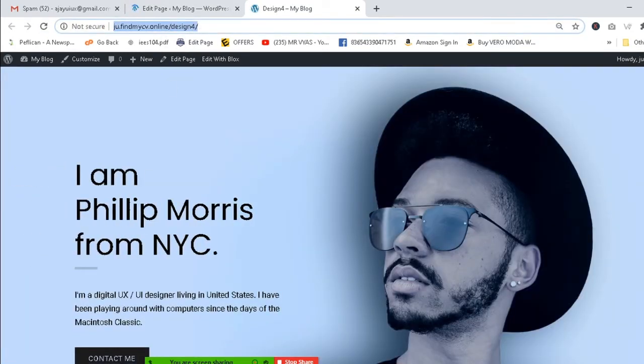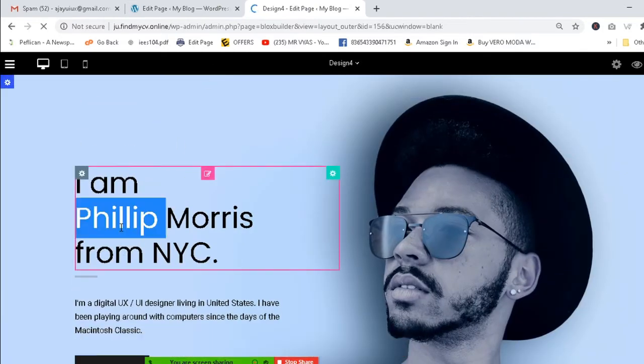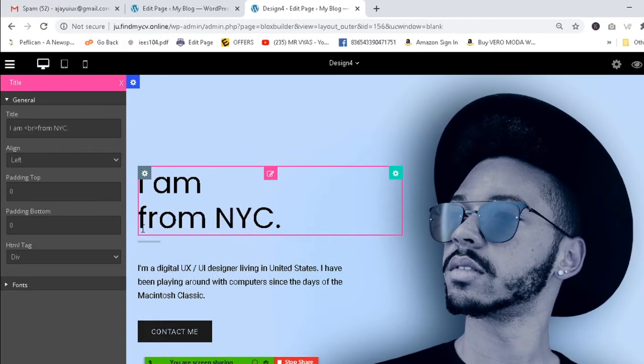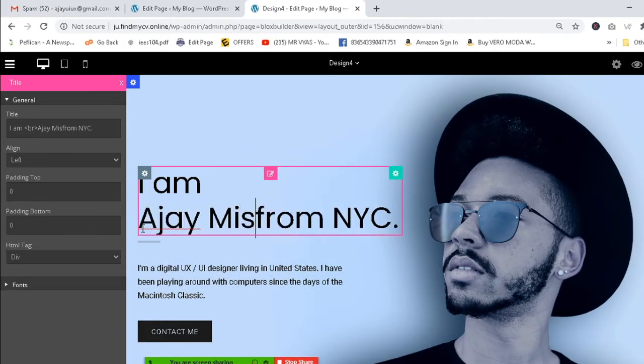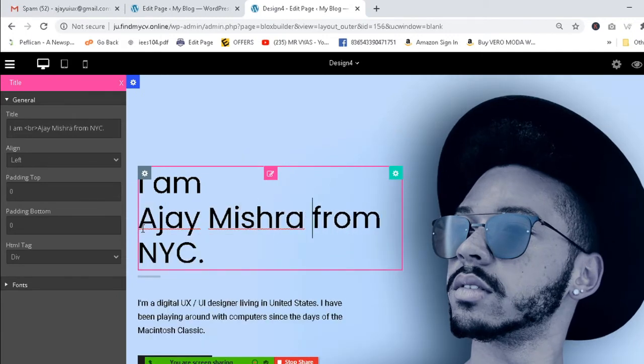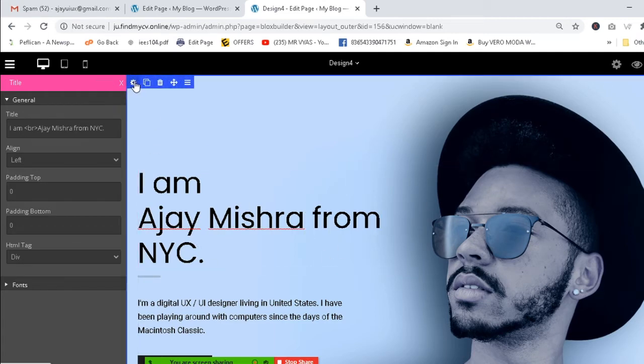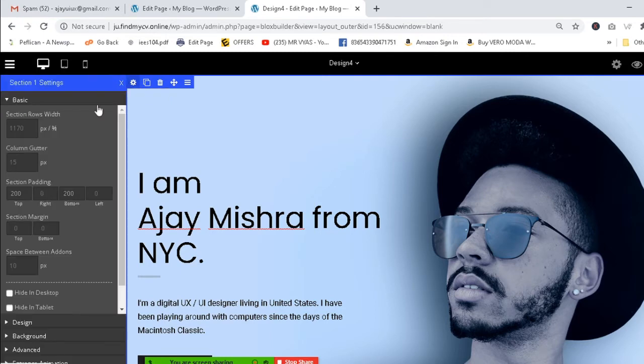Send this link. Before sending this link, at least change your name. To change all of this, you only have to click edit with blocks, and then you can change everything. Suppose I am writing my name here. If you want to change something, like the images, you can click on this section here, and you will find this option.